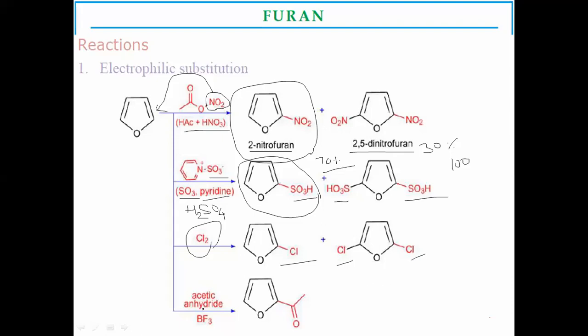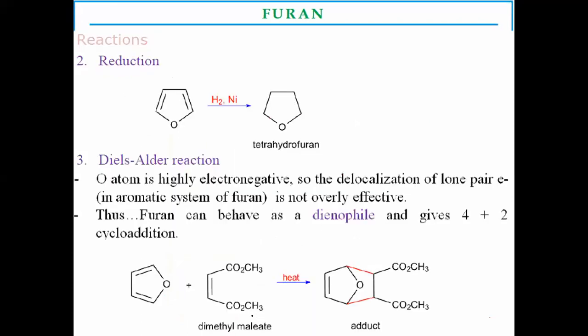Here, acylation is carried out. For acylation, acetic anhydride is used in the presence of boron fluoride to form the 2-substituted acyl product. 2-acyl furan is the major electrophilic substitution product.